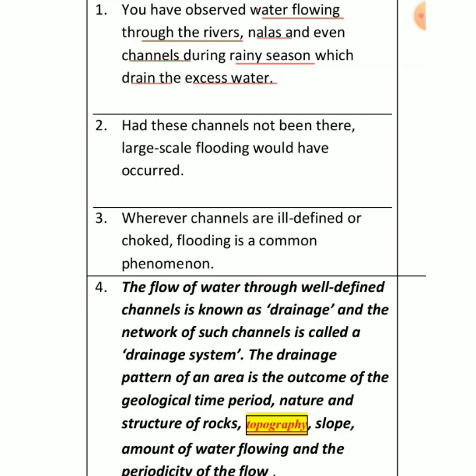If these channels were not there, can you imagine that our regions can be flooded? It's not possible, right? Especially when flood occurs, when there is a rainy season, right? Whenever any river channel I'm talking about is ill-defined, doesn't have any defined type of area or defined type of channel, right? Then what will happen when river is moving in any direction? What will happen? Definitely you come across with flooding. This is a common phenomenon in India also.